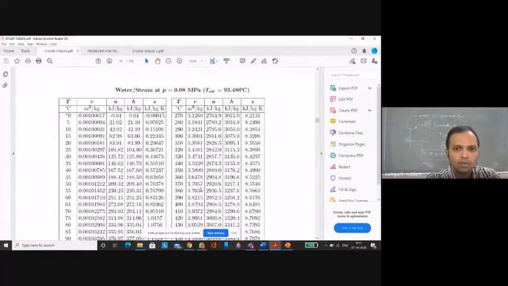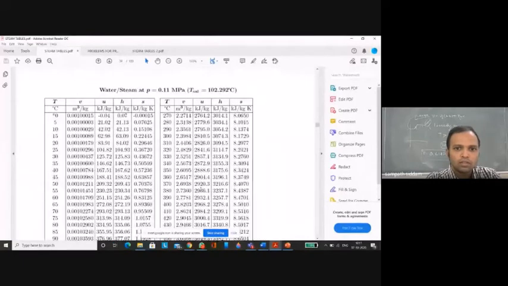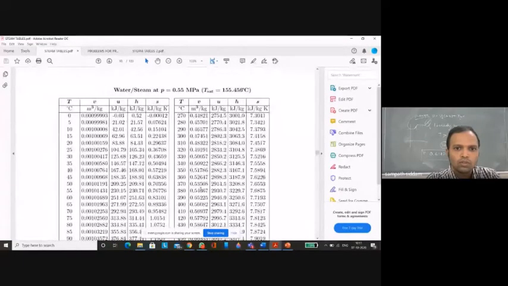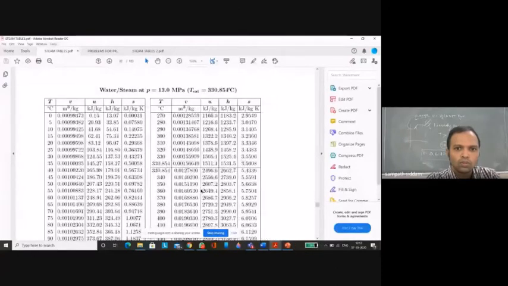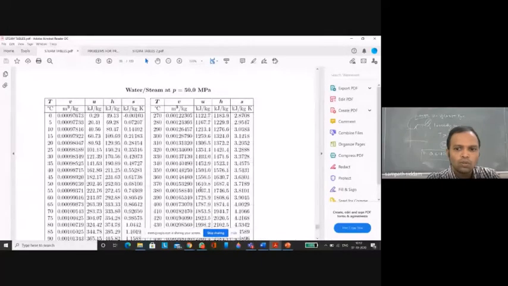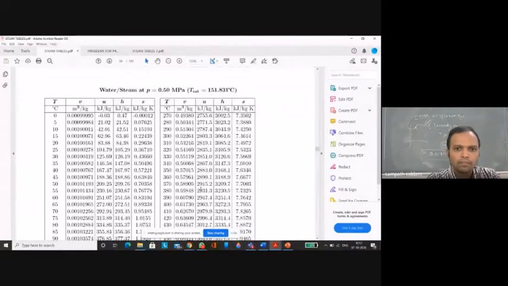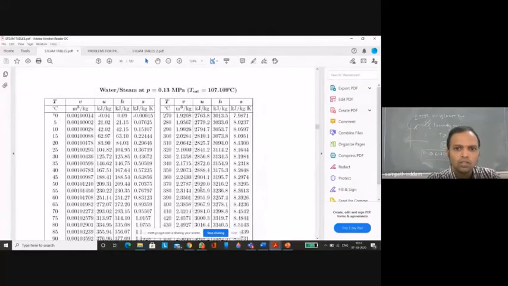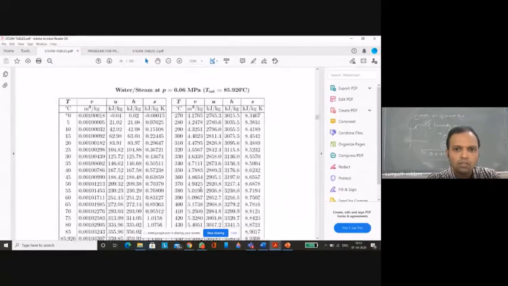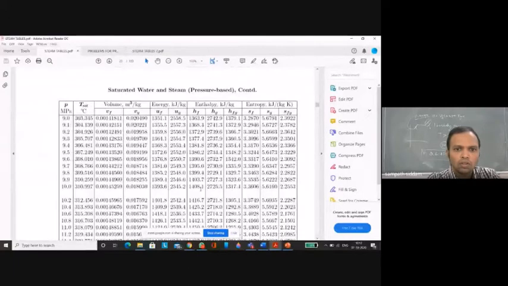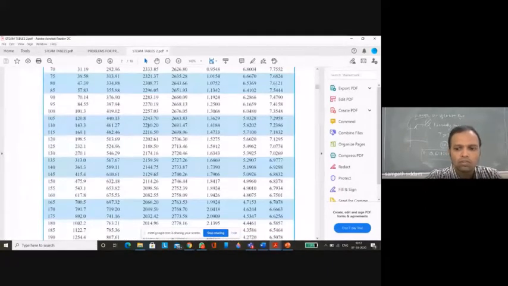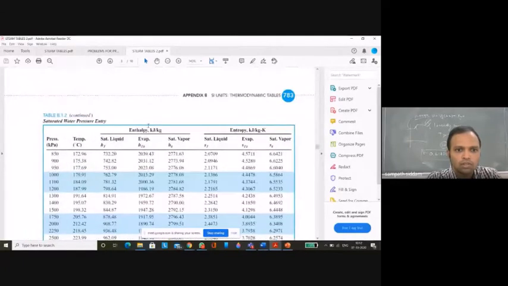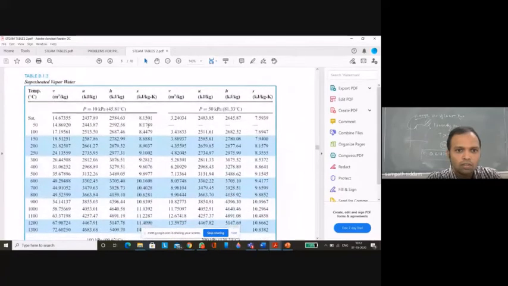The table will be clear for the saturated water. Superheated is based on temperature.